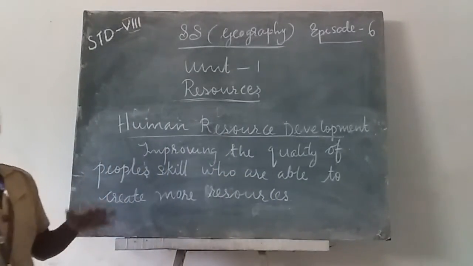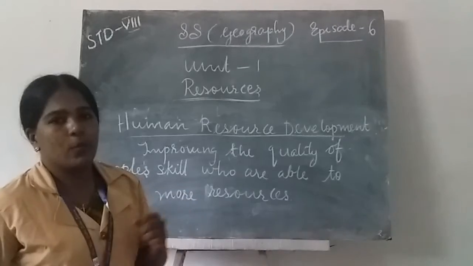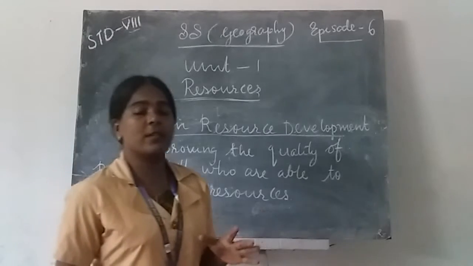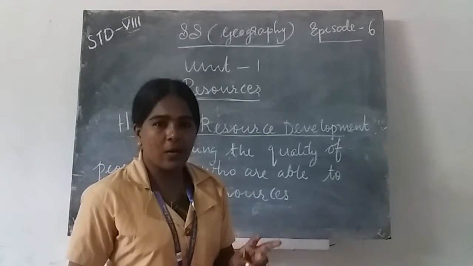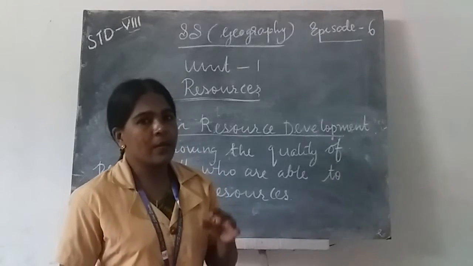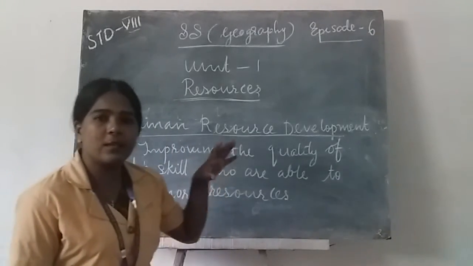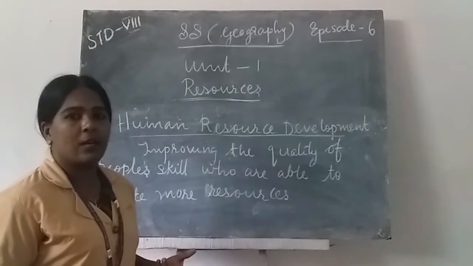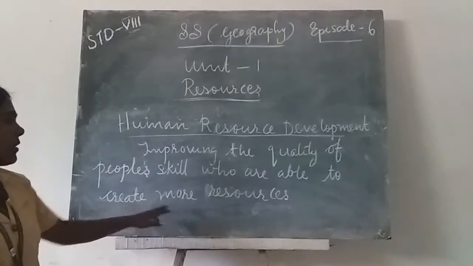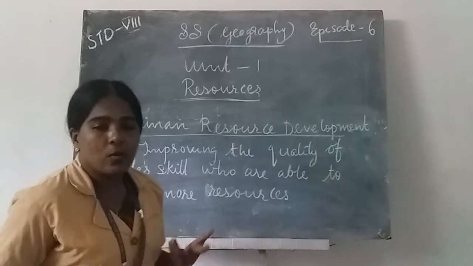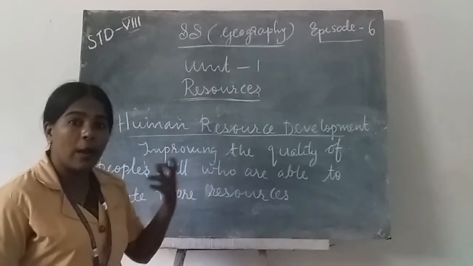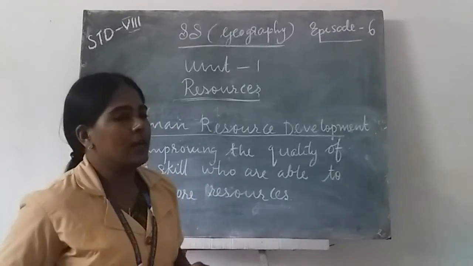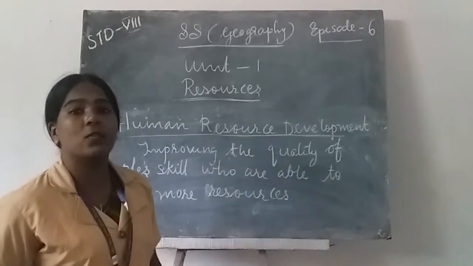Okay. We discussed what we mean by human resource, and what I mean by human resource development. Human resources are based on skill, technology, and ability. With the help of this skill, knowledge, and technology, we can improve our quality. What quality? Being able to create more resources. To create more resources, humans have more ability with the help of skill, knowledge, and technology. That is known as human resource development.